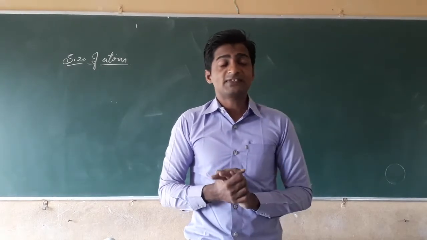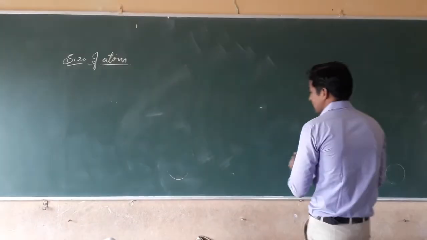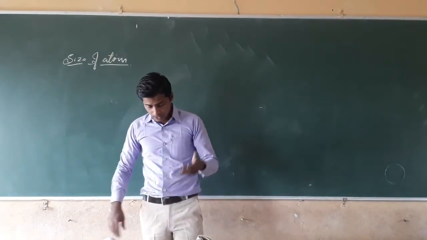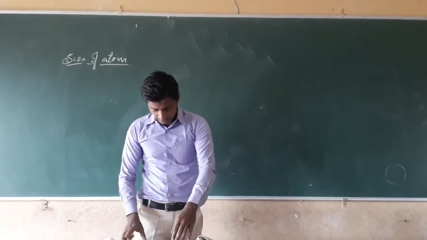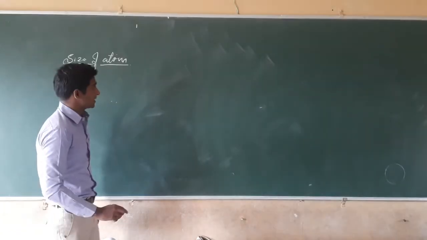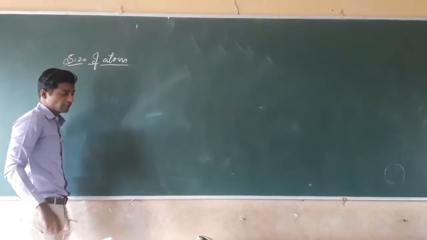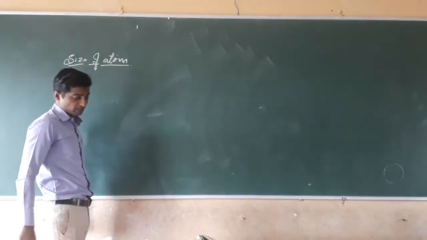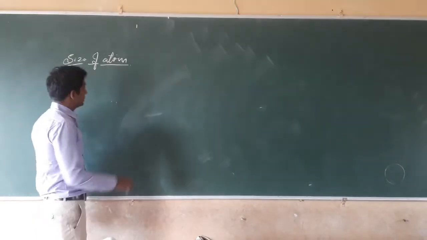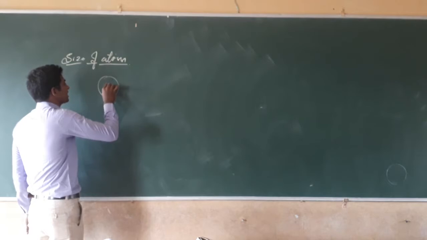The first scientist who did this was Dalton. John Dalton gave symbols to the different elements. See the different symbols he has given in your textbook, on page number 33. On page number 33, he has given a particular symbol that denotes hydrogen.